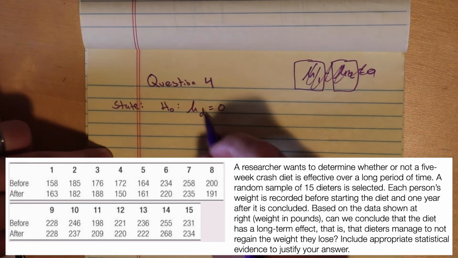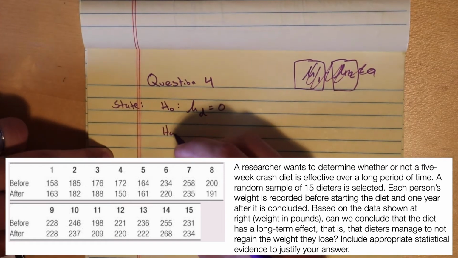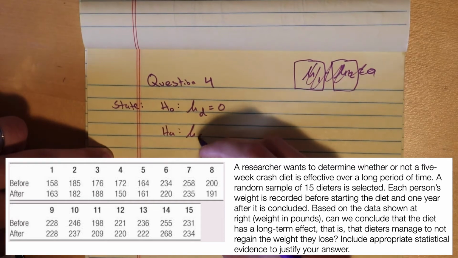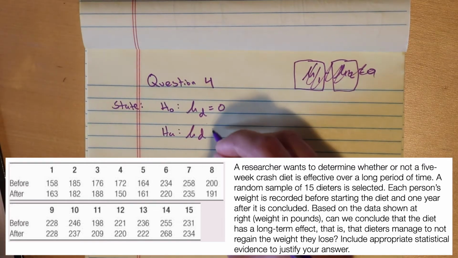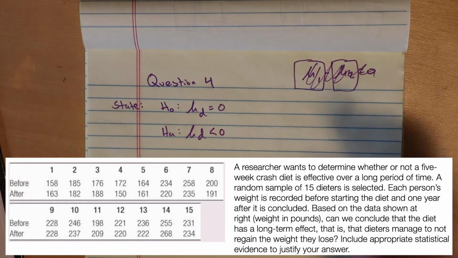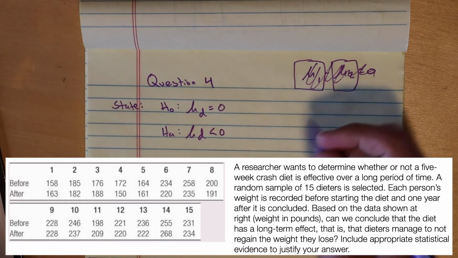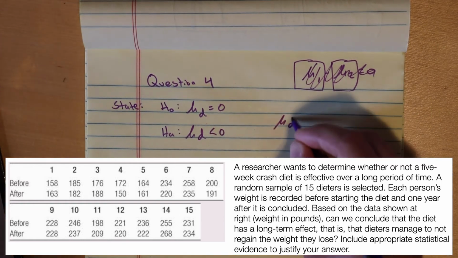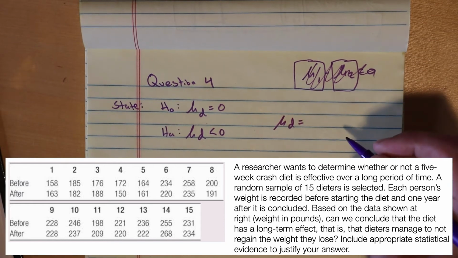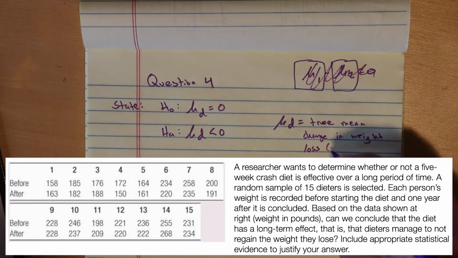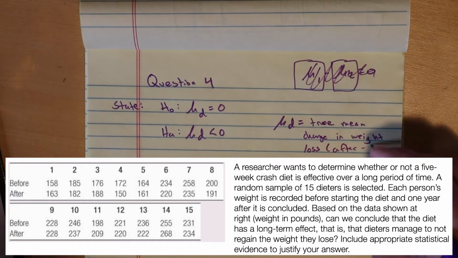So our null is that the mean difference is 0. Alternatively, the mean difference, I'm going to say, is less than 0. And that's okay for right now. It just determines how I define mu d. I'm going to say that mu d is the true mean change in weight loss. And I'm going to state after minus before.